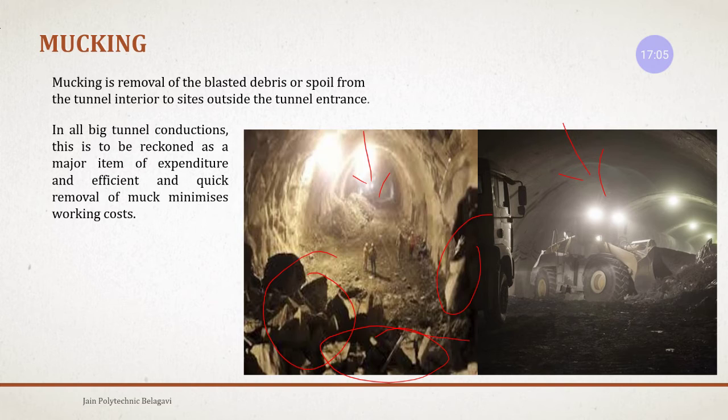In big tunnel constructions, this is reckoned as a major item of expenditure, and efficient quick removal of mucking matters for working cost. If you don't remove this mucking, the soil debris, it will hinder the working operations, and in long tunnels this will be the major expenditure item. Most of the expenditure will happen in this case, because as the length increases, the transporting charges of this mucking from the inside to the outside of the tunnels go on increasing.